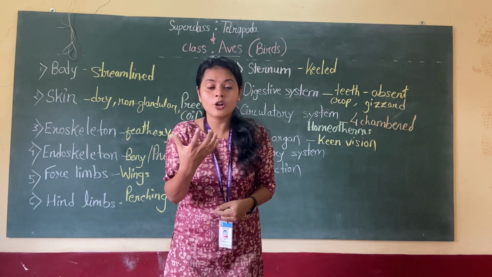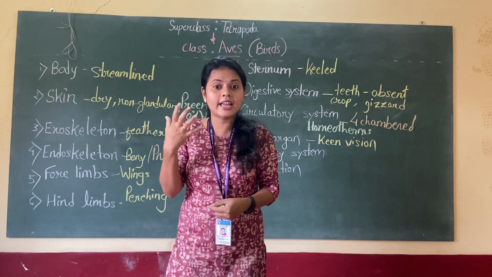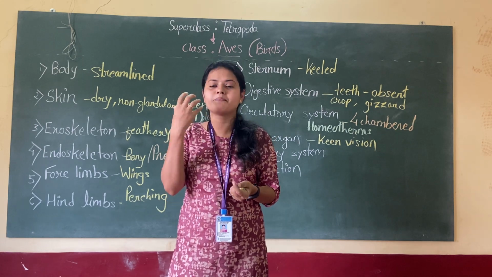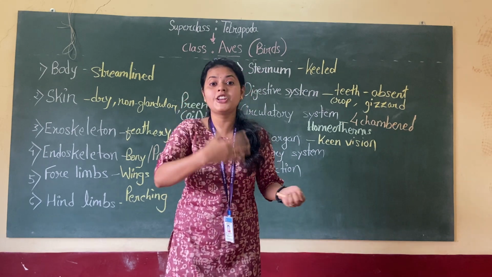Some are nocturnal also, and in the night also they have that vision power. Sense of smell is also there, but powerful vision they have.